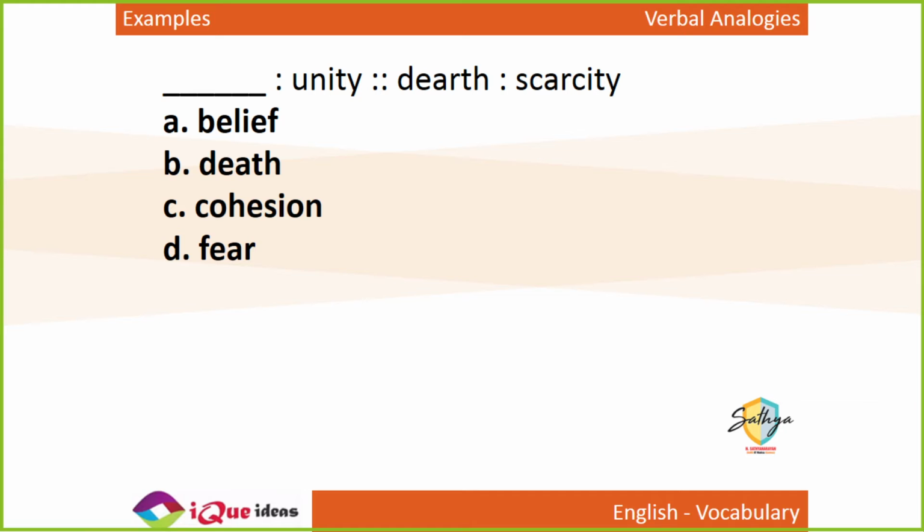Cohesive force, when two things are brought together, when they are stuck together, that is cohesion. Cohesive forces, forces which bring things together. So dearth and scarcity are synonyms. So unity has the same meaning as cohesion, right? To bring things together. So cohesion and unity are synonyms to each other.